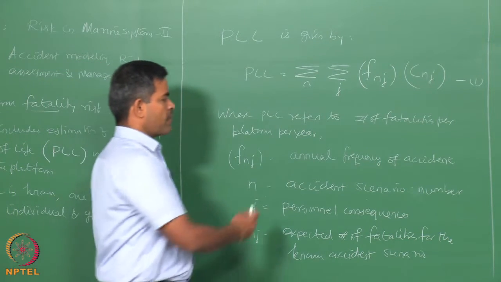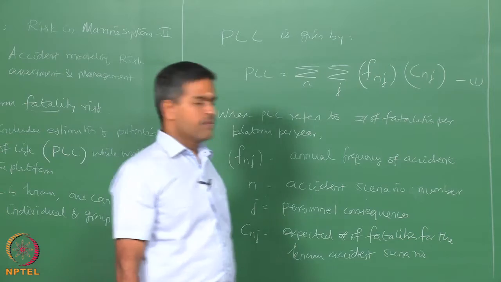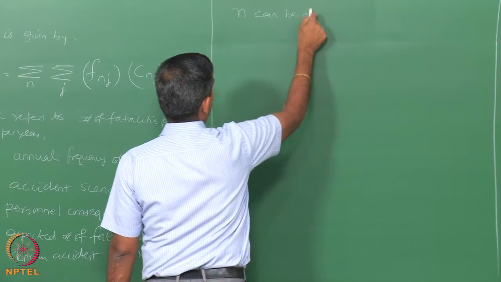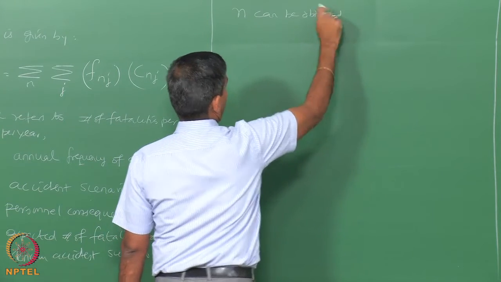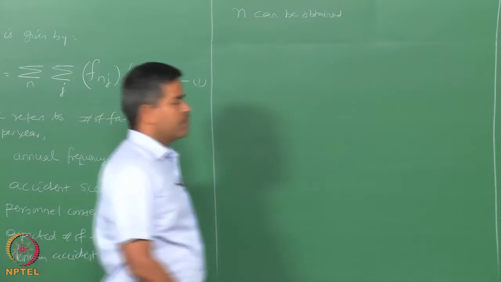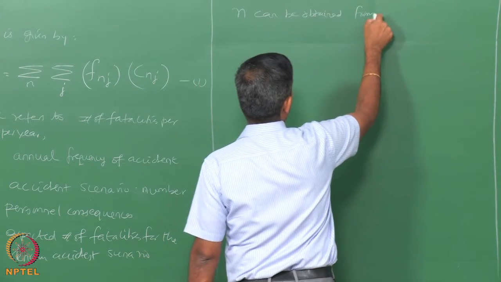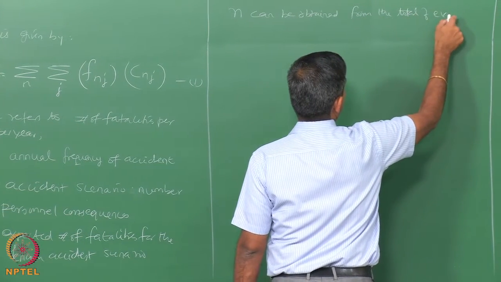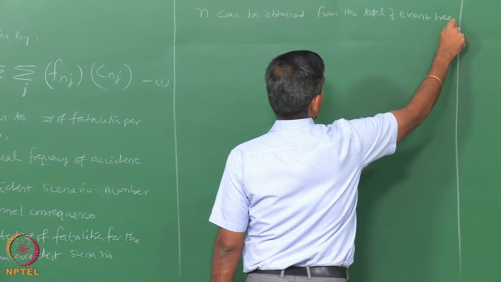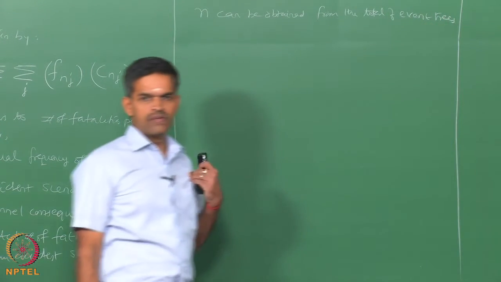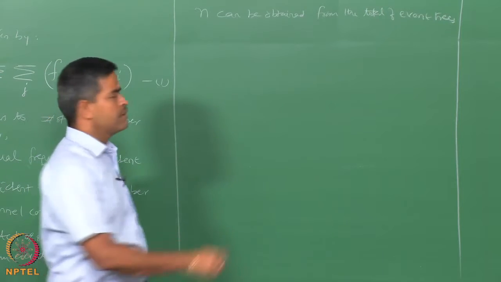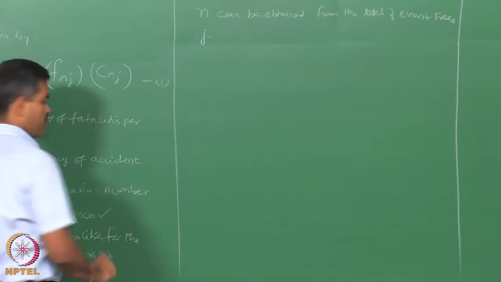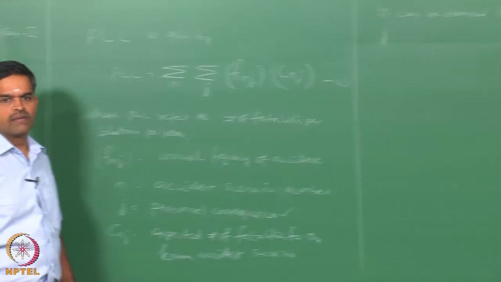N is the total number of accident scenarios, which can be obtained from the total of event trees which you will use to plot this. J of course is the personal consequences which arise from this accident.